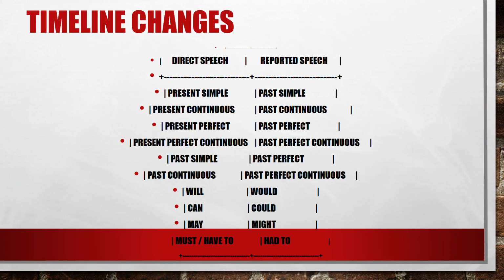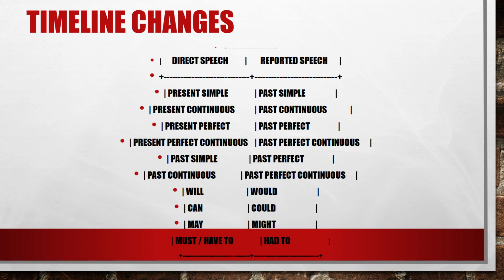The timeline changes. When we want to transform a sentence from direct speech to reported speech, we are going to base it on timeline changes, because that's the base of reported speech.